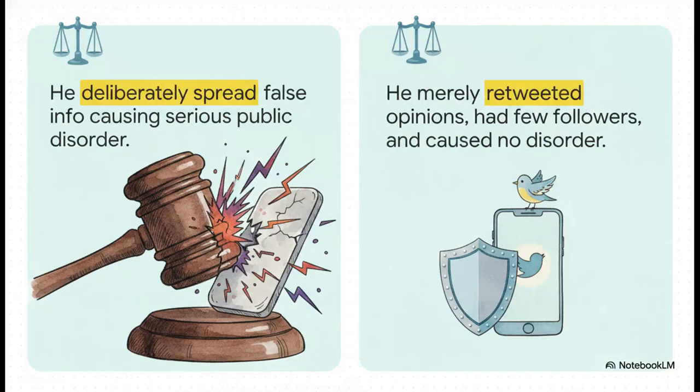So in court, we have these two perfectly contrasting arguments. On one side, the prosecution argued that Dr. Chen completely ignored national laws and deliberately spread false info online, which they claimed caused serious public disorder. But on the flip side, the defense argued that Dr. Chen, acting as an independent scholar, merely retweeted and liked posts. And a lot of these were just political cartoons or opinions, stuff that doesn't exactly have a strict true or false standard, right? Plus, his account had fewer than 100 followers, mostly inactive ones. And they pointed out that there was absolutely zero quantitative proof that any public disorder actually happened.